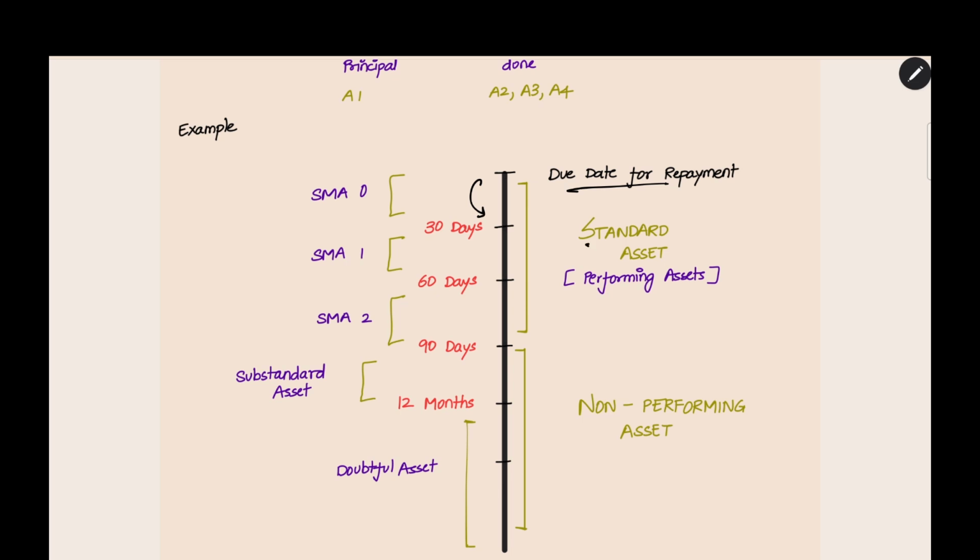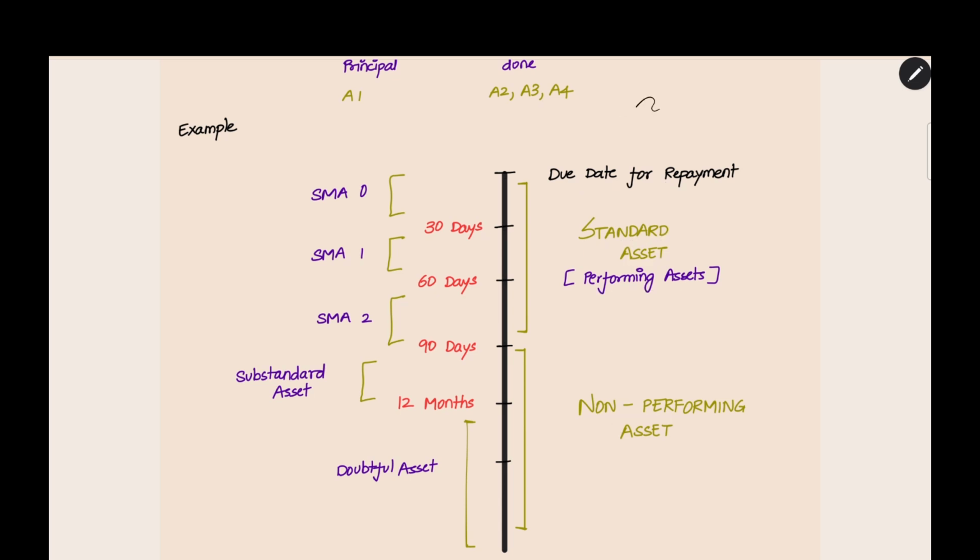Not a problem, it will still be a standard asset. And then till 60 days from the due date, you are not paying, no problem, it will be a standard asset. Up to 90 days you are not paying, there will be no problem, still it will be a standard asset. These are all performing assets. There will be no classification as NPA. And from the 91st day, it will be classified as a non-performing asset.